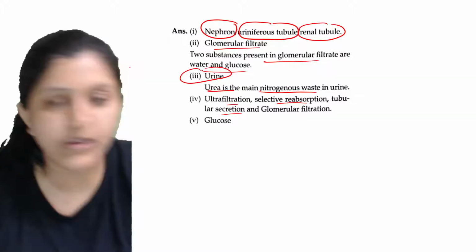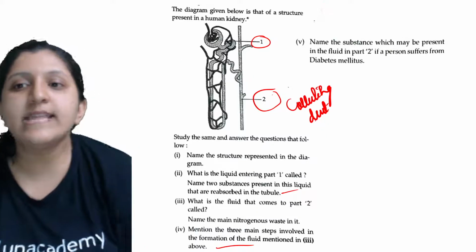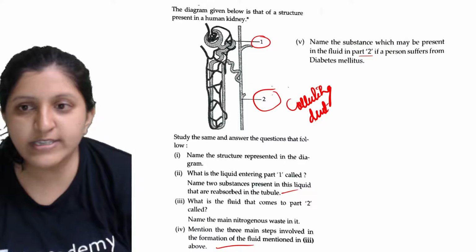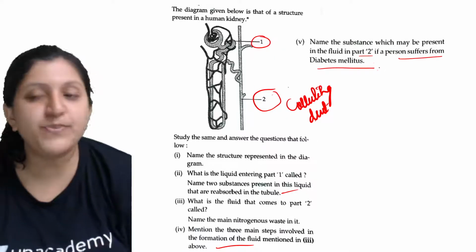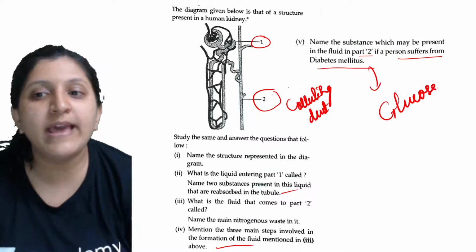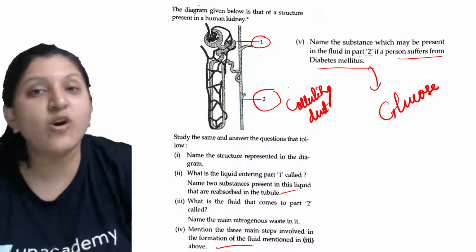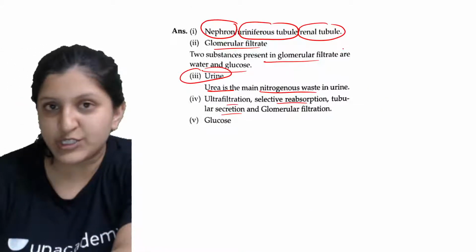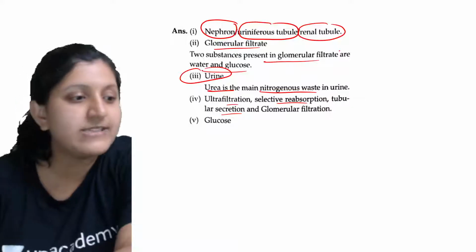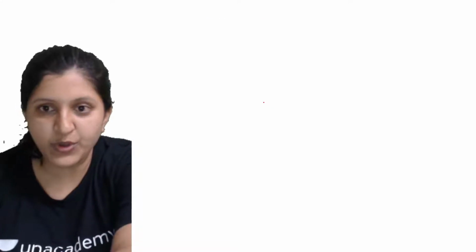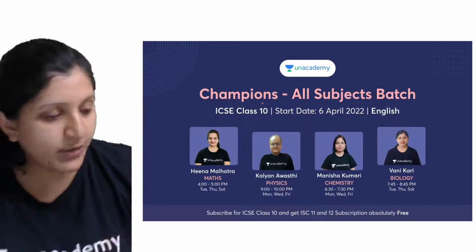Okay, all right, so next one is: name the substance which may be present in a fluid, part 2. So this is over here. If a person suffers from diabetes mellitus, that means more glucose will be there in that individual because of insulin deficiency. Diabetes mellitus, not diabetes insipidus. That means glucose itself can be present there. So this is the answer. Okay, so we are done with all the questions.